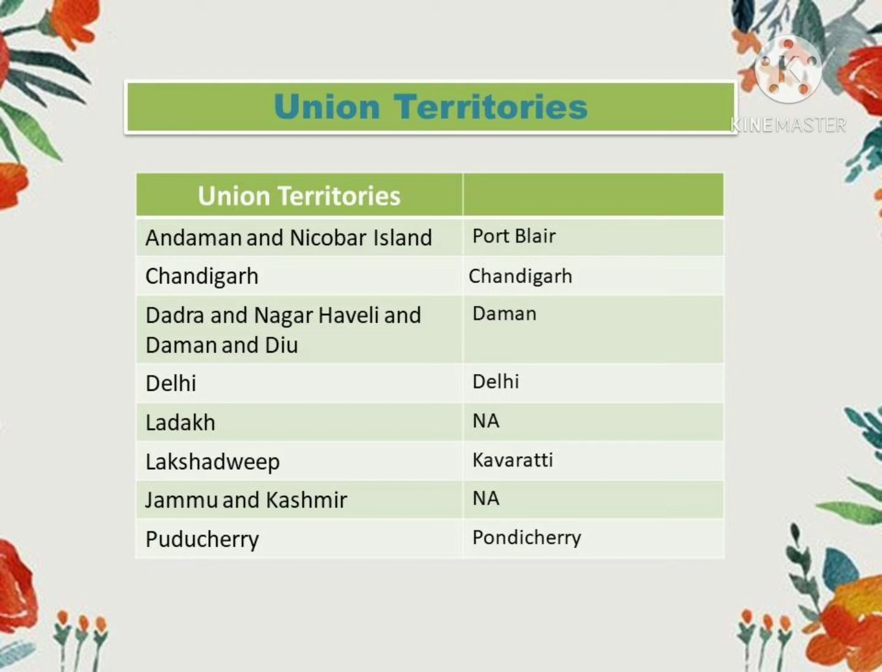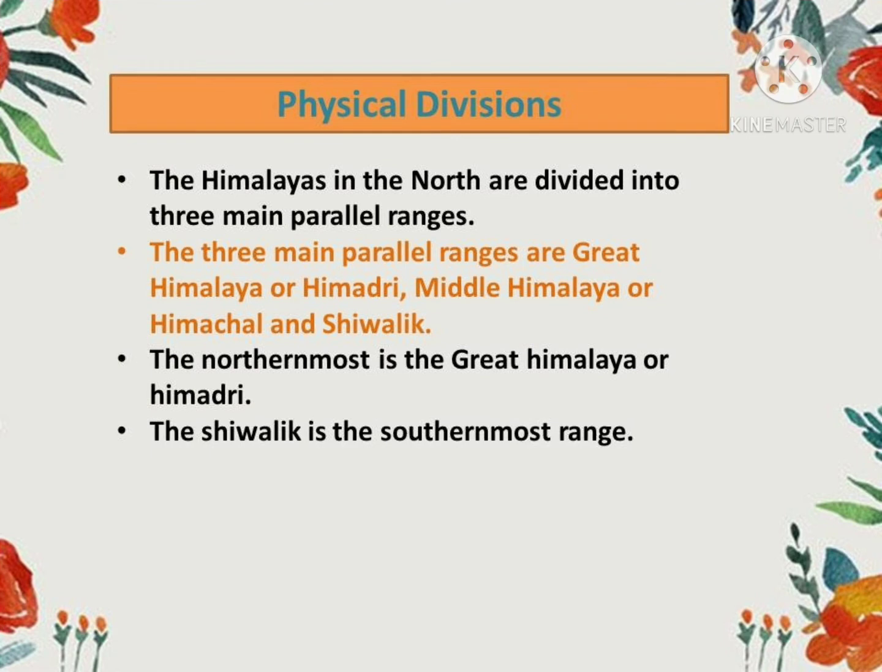Earlier, the number of union territories was 7. After Ladakh and Jammu and Kashmir were added, it became 9. But again, Dadra and Nagar Haveli and Daman and Diu became 1 with their capital as Daman. Now the number of union territories is 8. Let us now talk about physical divisions.